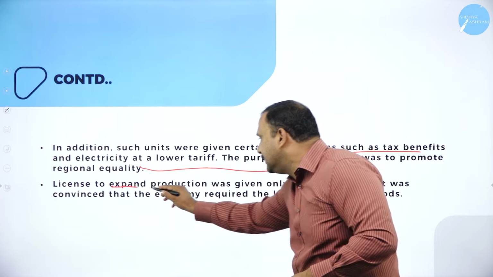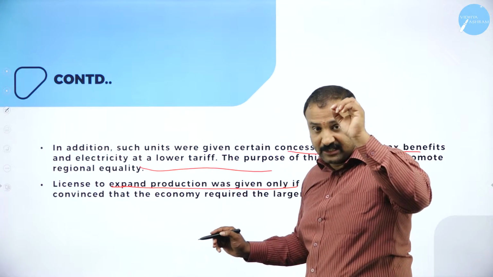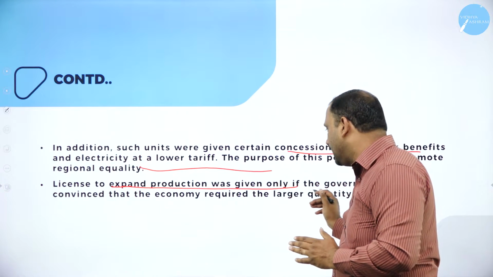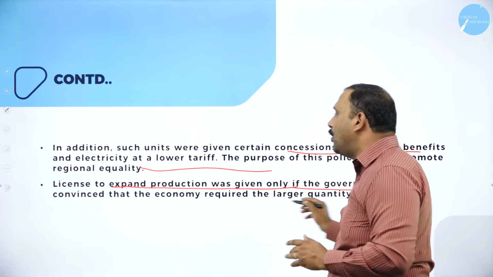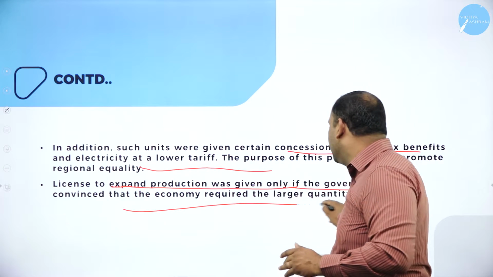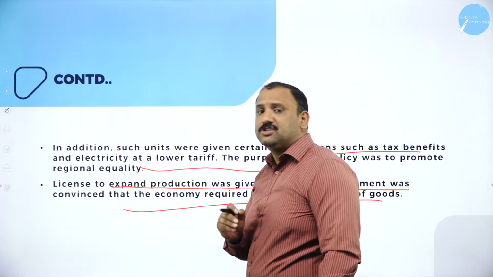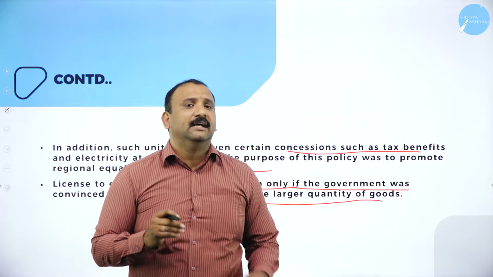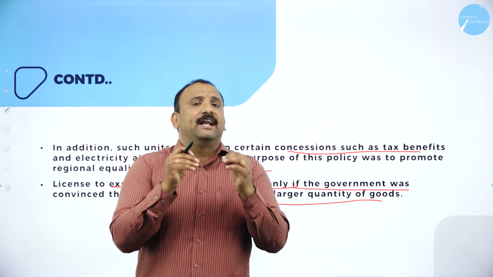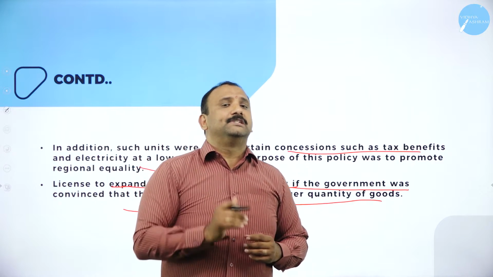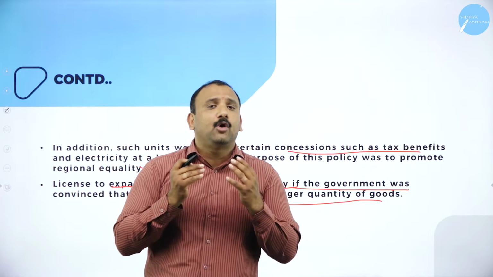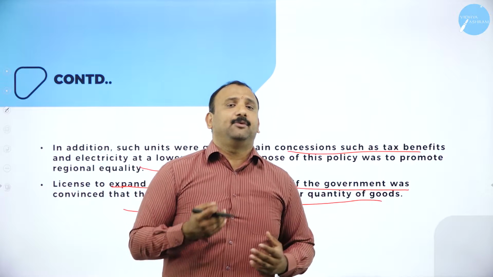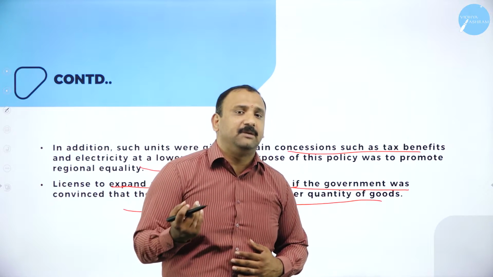License to expand production was given only if the government was convinced that the economy required a larger quantity of goods. That word, license itself, is one of the protocols and regulations that you need to keep in mind. So that's where the government wanted to bring in control and say to the people: I will give you the permission to expand only if you are going to do some benefit to the economy. I'm not going to give you an open license or an open cover saying that whenever you want you start it and you just keep moving forward.